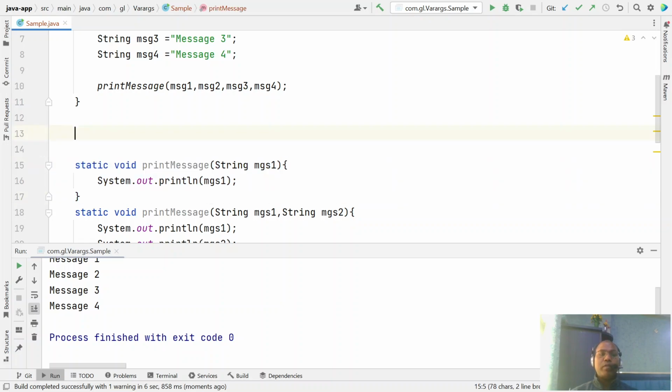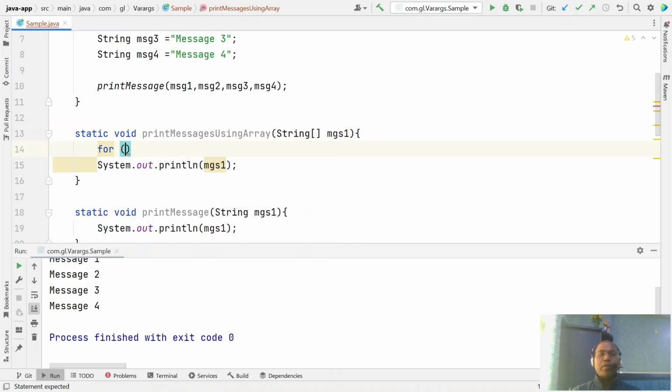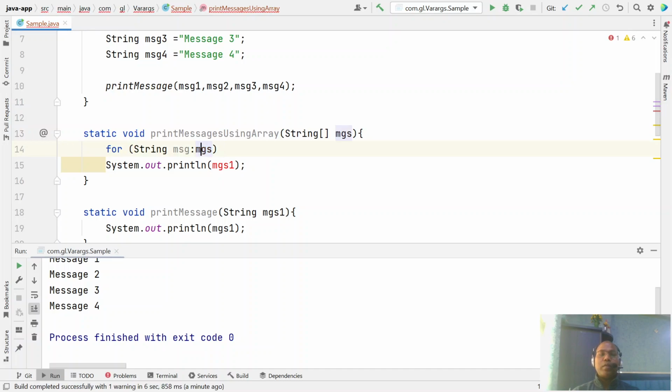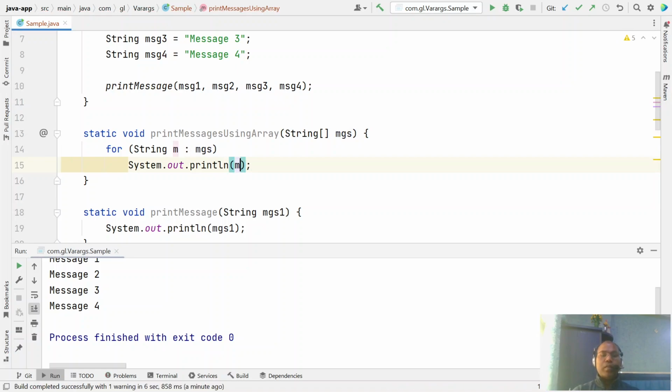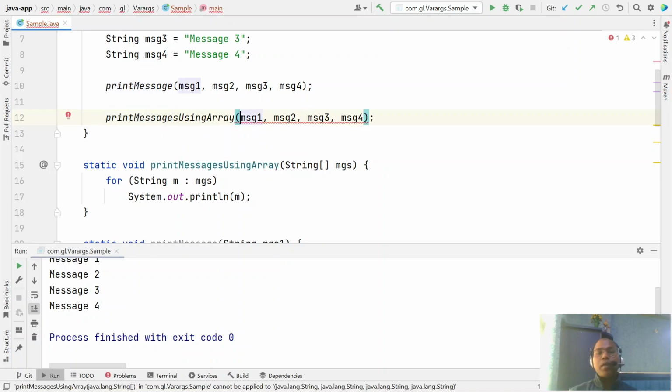Instead of one message, you pass an array of messages, and here we say for each String message in messages, print it. Now instead of invoking it the old way, I want to use an array. But how can you pass an array?